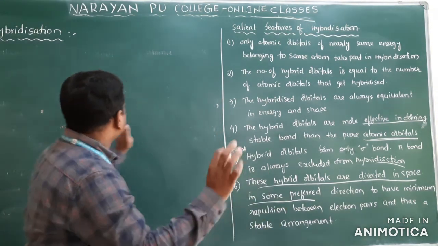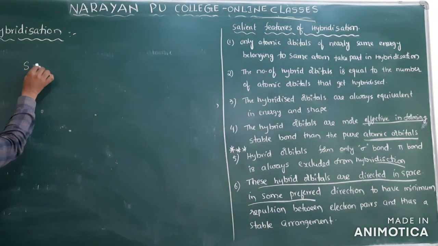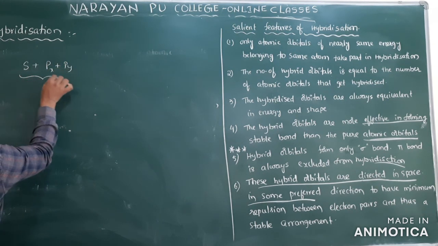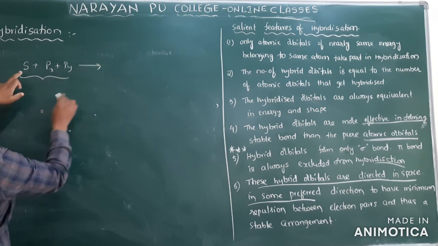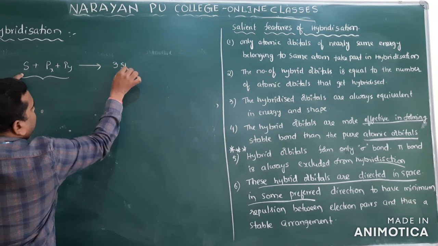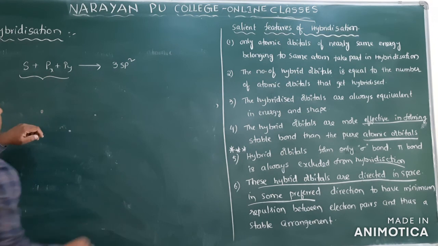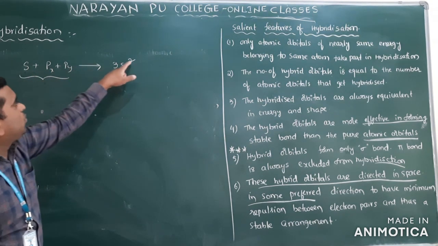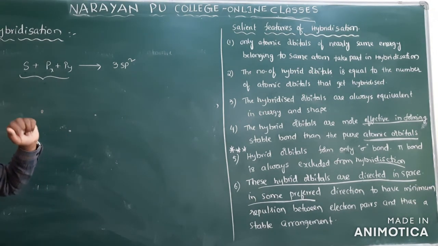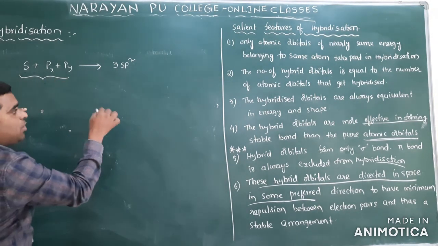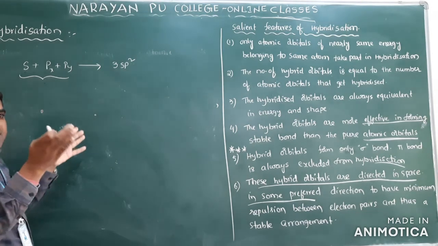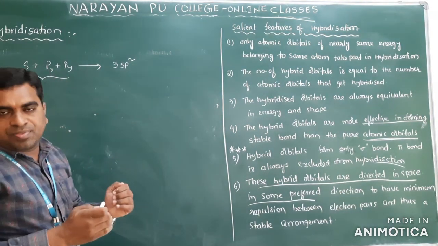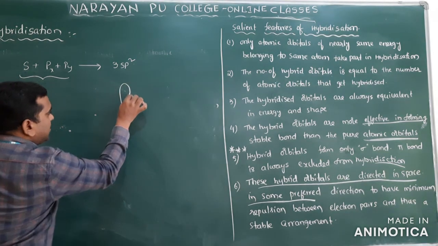Suppose I take one s orbital, one px orbital, and one py orbital. These are atomic orbitals, and when mixed you will get three sp2 orbitals. Three atomic orbitals: one s and two p. Total three orbitals, and these three hybrid orbitals arrange in space in order to minimize their energy. Like this.